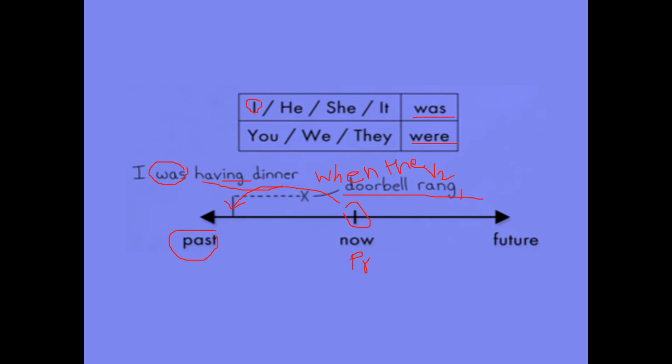When the doorbell rang, it's an incomplete sentence, so it is a phrase. When the doorbell rang, I was having dinner. This is a dependent clause. I was having dinner is an independent sentence giving the meaning, but without this, it's not completed. So one depends on the other.